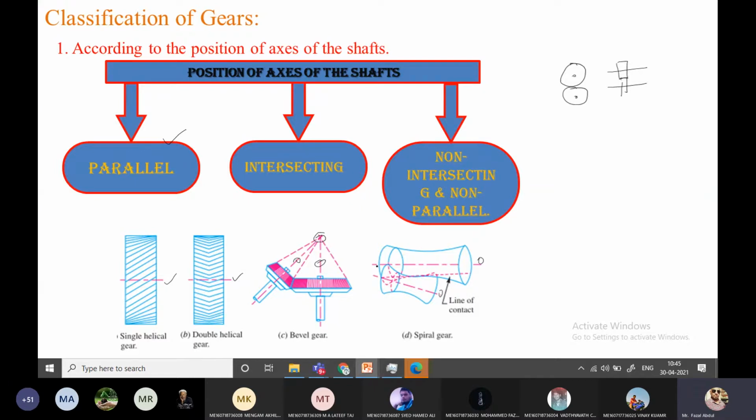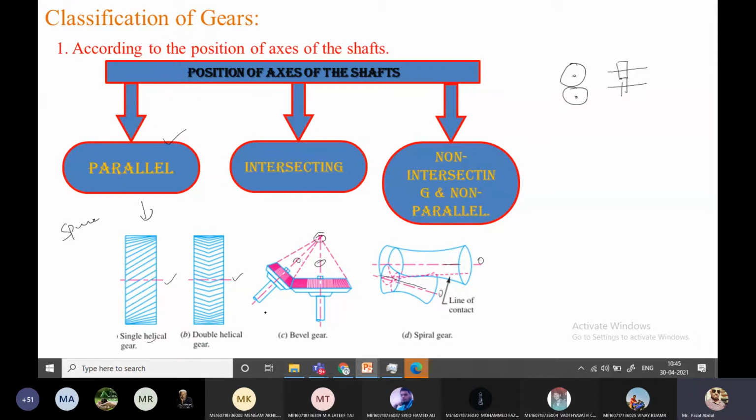So here you can see the axis is not parallel with this gear, neither is it intersecting. So these gears are classified based on the position of the axis. Parallel axis gear examples are listed here: the helical gear, the spur gear, and double helical gears are examples for the parallel axis. In these gears, the gear axes are always parallel to each other.